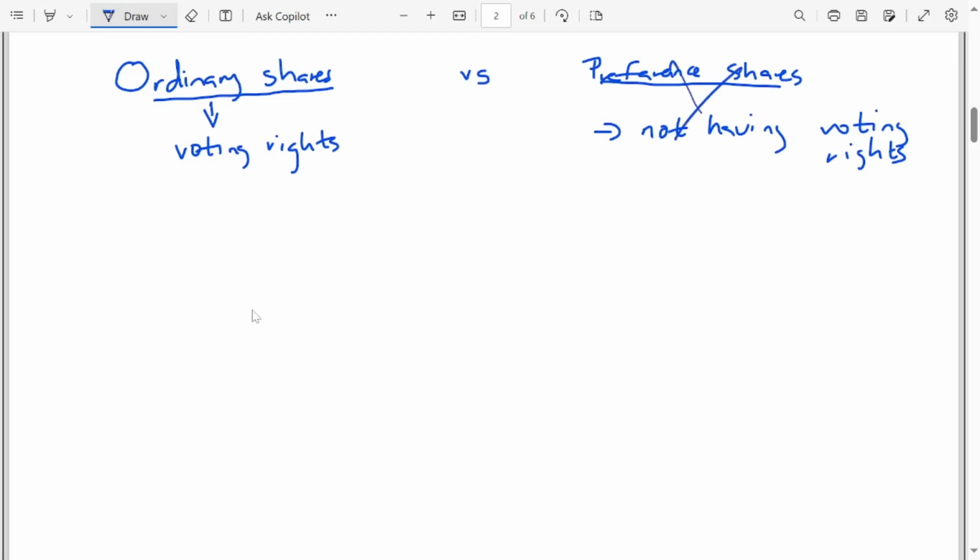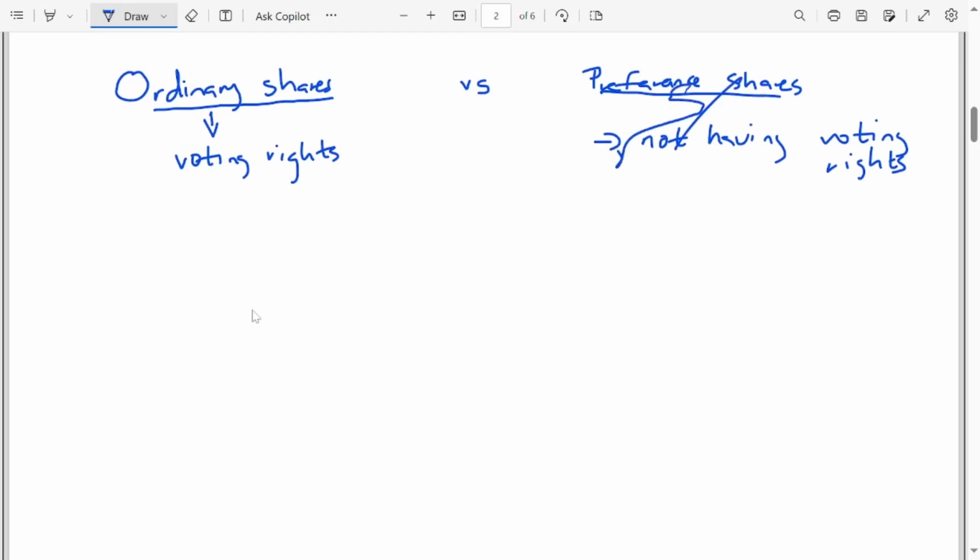But in grade 12, we are only going to focus on the ordinary shares, not the preference shares. Okay, so what happens is that in a business, this is a business, right? So business A. So if it happens that business A is running low of cash, usually the owners of the business, they have to contribute the capital,